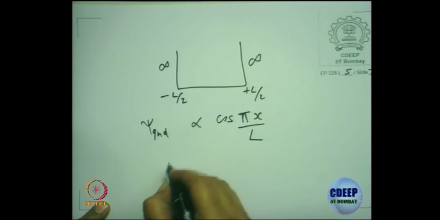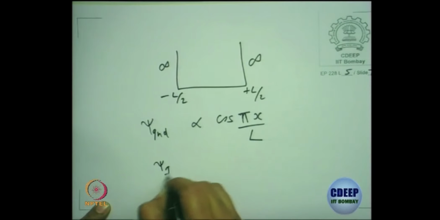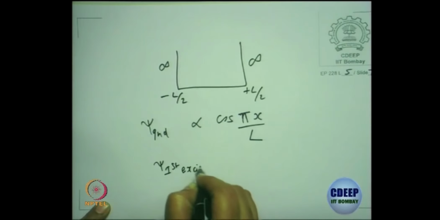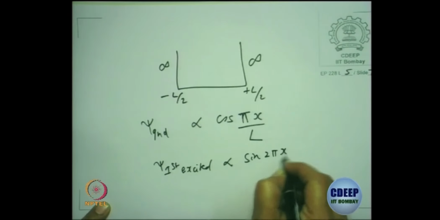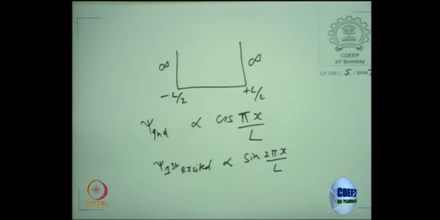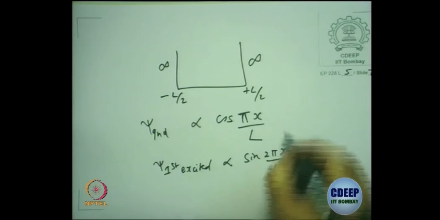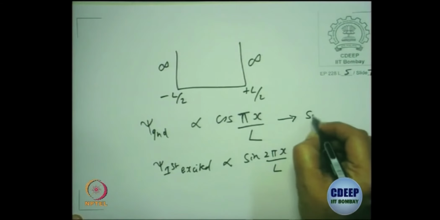Similarly, the first excited state is proportional to sine 2 pi x by L. This is what you will see in the particle in a symmetric box. And I also said that the ground state will always be symmetric.